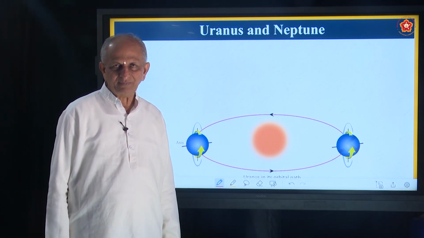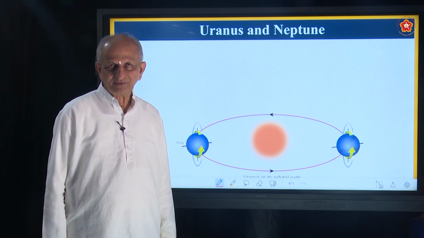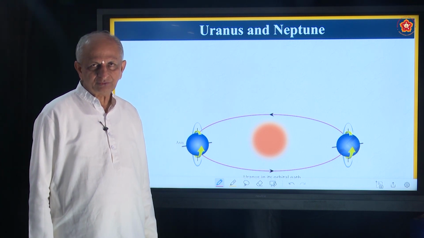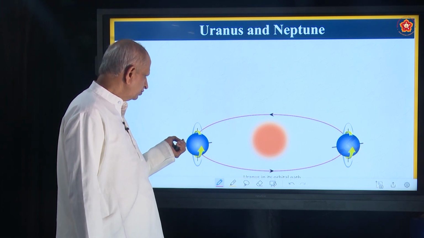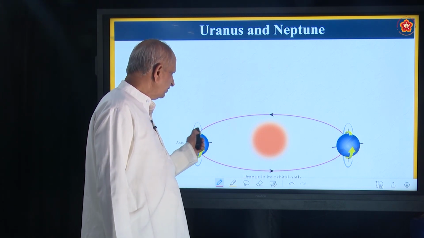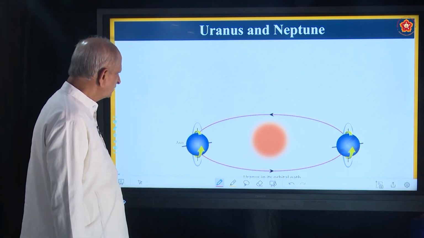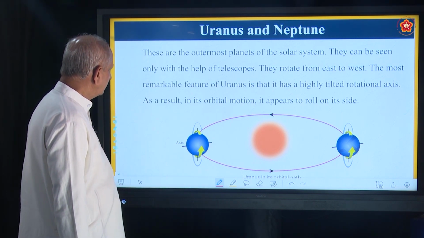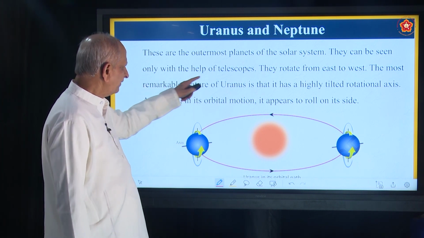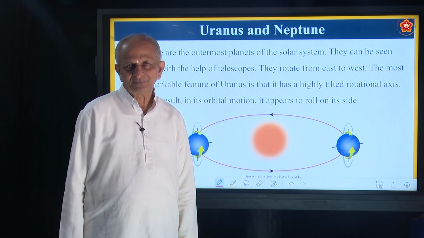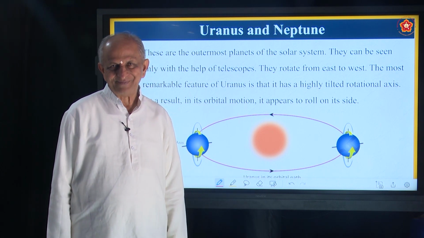It moves in retrograde motion, from east to west. So that is what we see here. These are the outermost planets of the solar system. They can be seen only with the help of telescopes. Ordinary eyes can't see them.